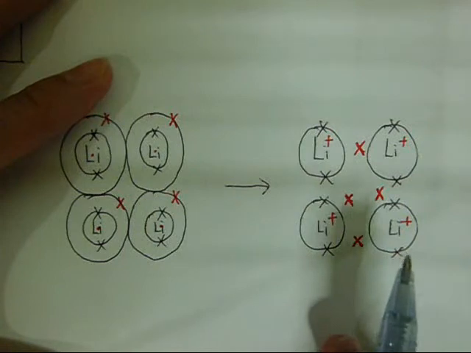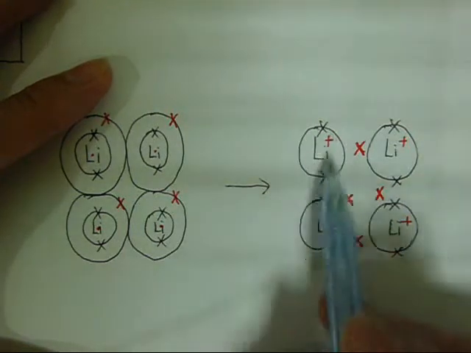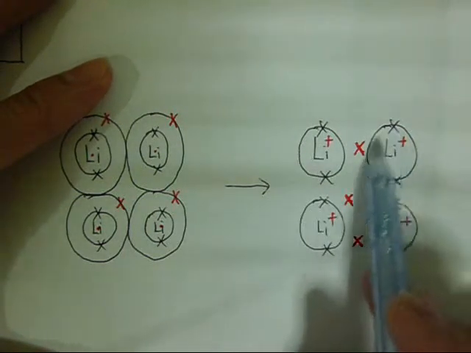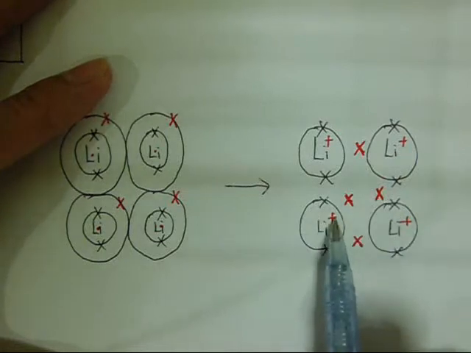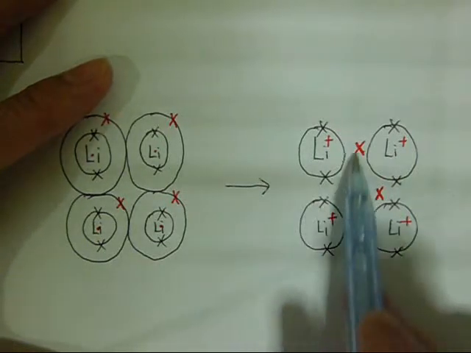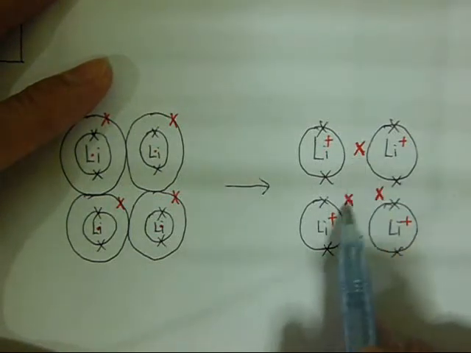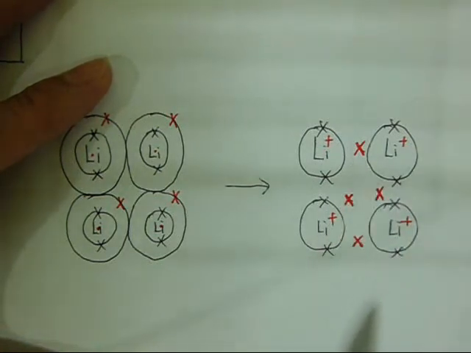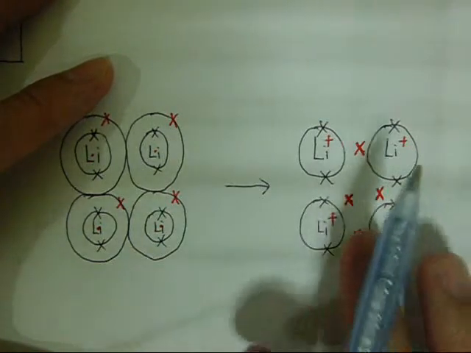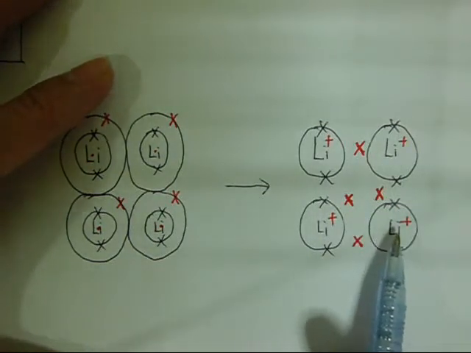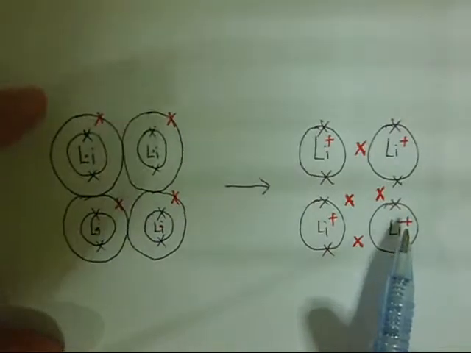So eventually, a metal will consist of positively charged metal ions surrounded by a sea of delocalized electrons. All these are called delocalized electrons or mobile electrons. So this is actually the structure for pure metals.